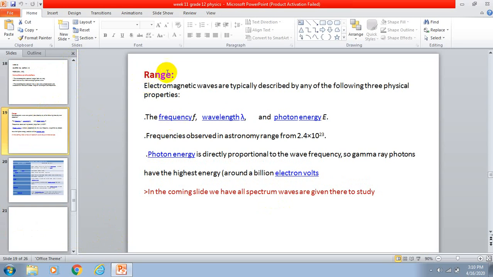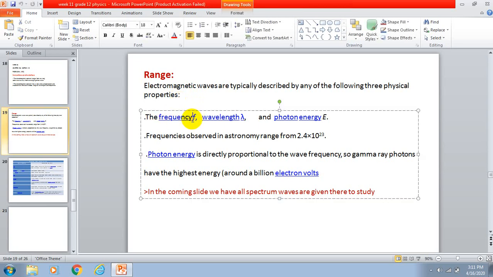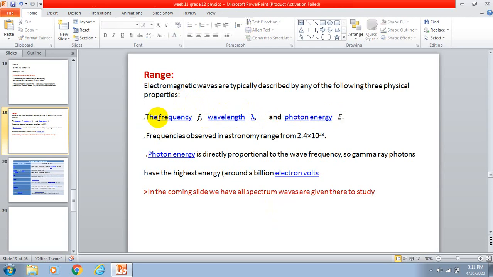Electromagnetic waves are typically described by any of the following three physical properties. Number one, the frequency denoted by F. Then the wavelength denoted by lambda, and photon energy denoted by E.